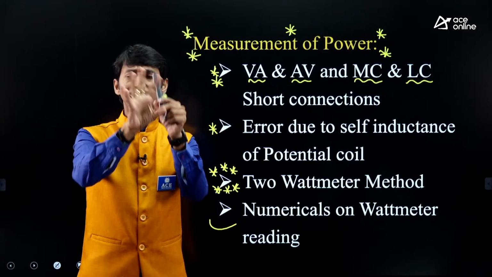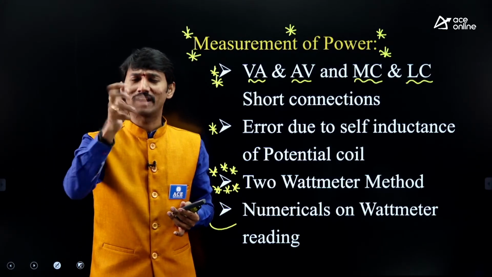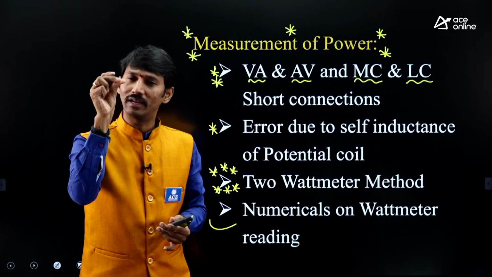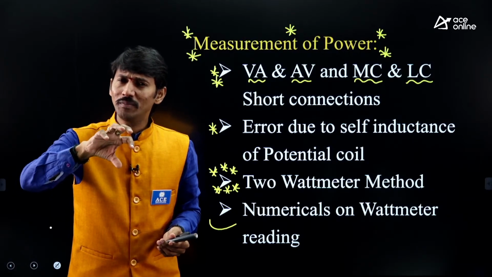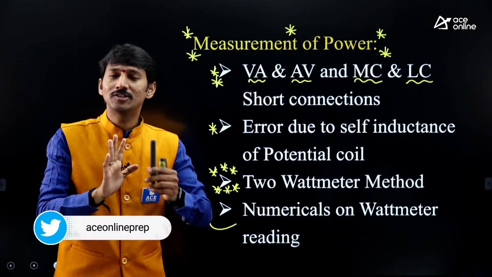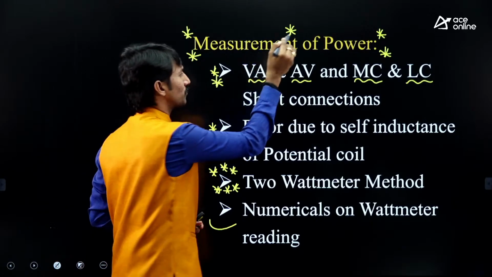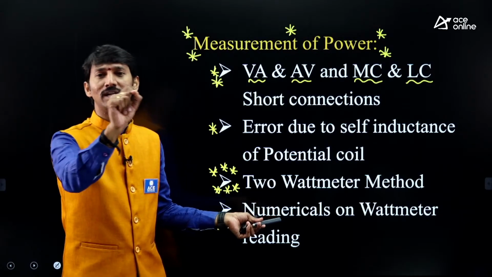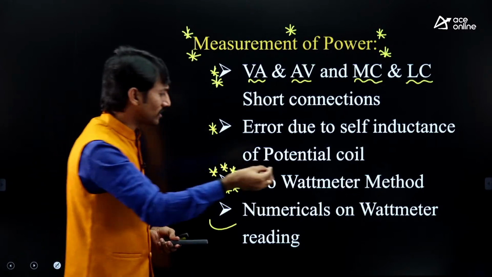That is what? A different circuit will be given, either star connection or delta connection or modified star, etc. It looks like not a star connection, but if you observe properly, it is a star connection. In that way, different connections will be there. Wattmeter also connected in a different fashion. Find out the wattmeter reading. This is a general common question. You take any power question or any question from this chapter, more than 90% of the questions from this topic ask to find out the wattmeter reading, etc. Or at least 80 to 90% of questions are on this.